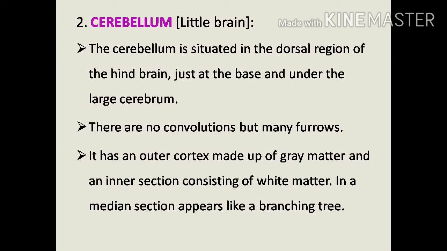It also has an outer cortex of grey matter and an inner section of white matter. In a median section it appears like a branching tree.